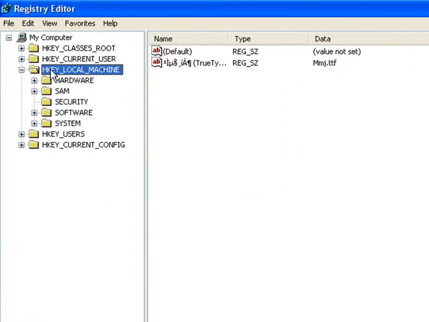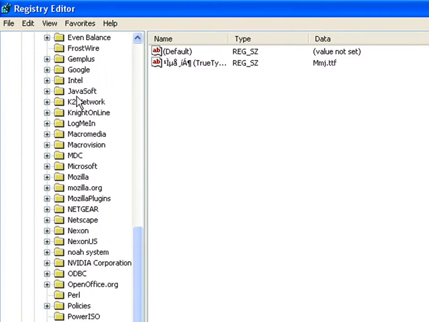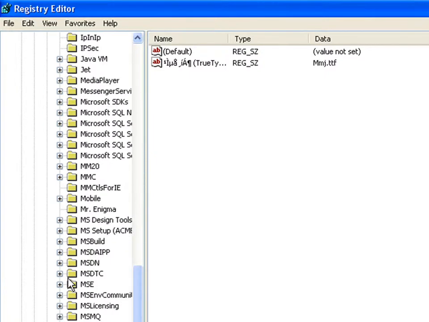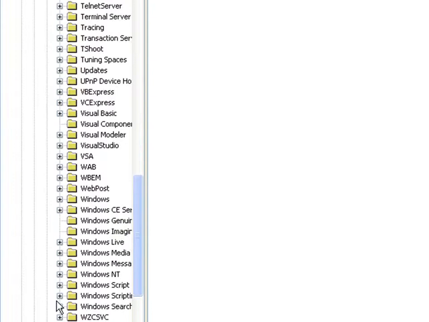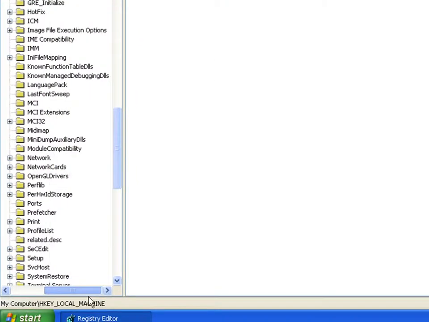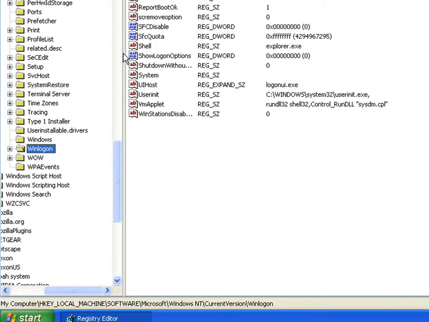You're going to want to go to HKEY_LOCAL_MACHINE. Click Software, Microsoft. There we go. And go down to Windows NT, Current Version. Then scroll down and just click on Winlogon. You don't have to open it all the way down.